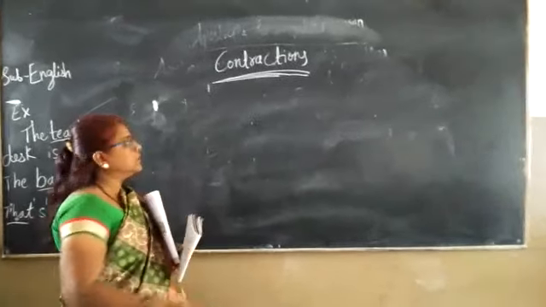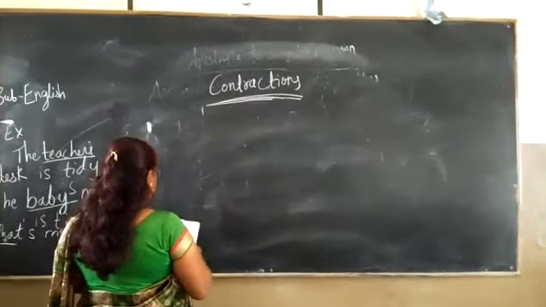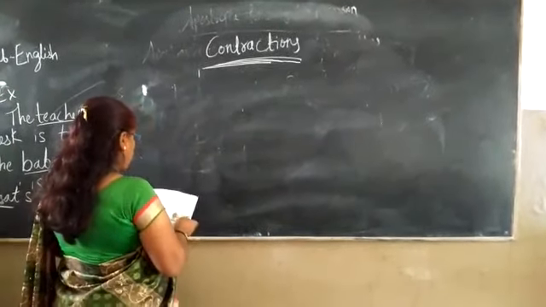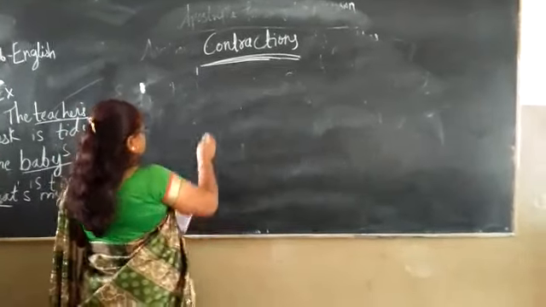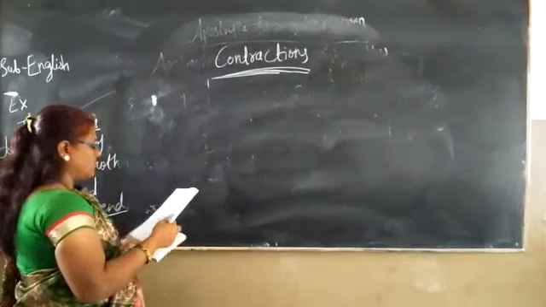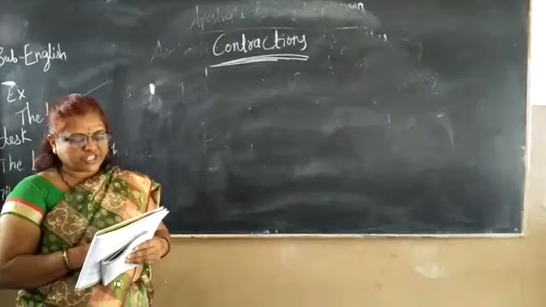See children, now we learn contractions. Today we can talk about contractions, which are called apostrophe contractions. Examples: read the following conversation.